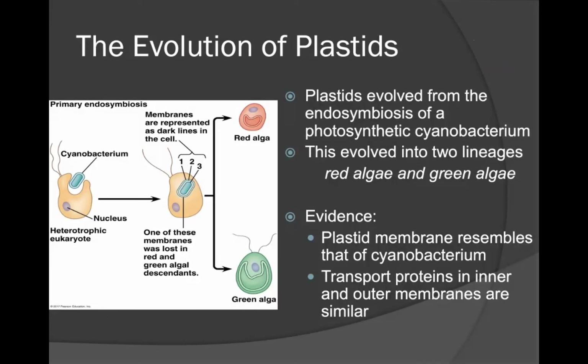When considering the evolution of plastids, it's believed that plastids evolved from the endosymbiotic process with a photosynthetic cyanobacterium. It is also believed that this evolved in two separate lineages involving both the red algae as well as the green algae. Evidence to support this conclusion derives from the plastid membrane, which closely resembles that of a cyanobacterium. If you also examine the transport proteins that are present in the inner and outer membranes of the plastid, they are also considered to be similar to a cyanobacterium.